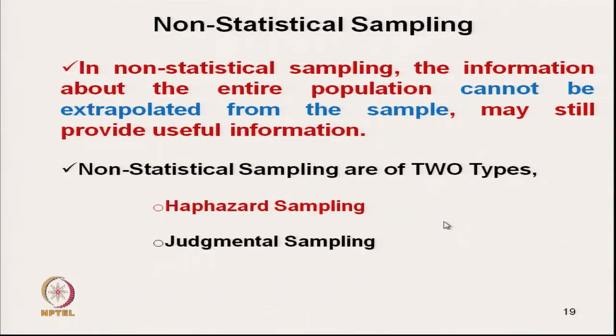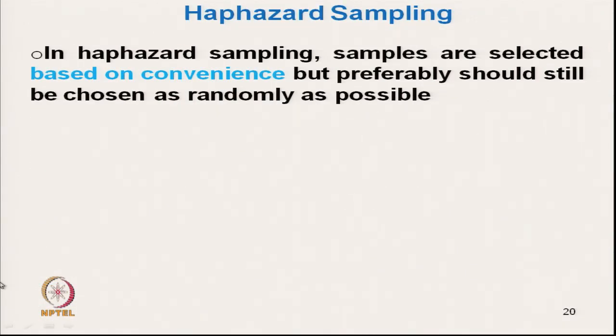Non-statistical sampling is of two types, as I have mentioned: haphazard sampling and judgmental sampling. In haphazard sampling, the samples are selected based on convenience, but preferably should still be chosen as randomly as possible. Based on convenience means the tester goes and picks a bobbin from the top.